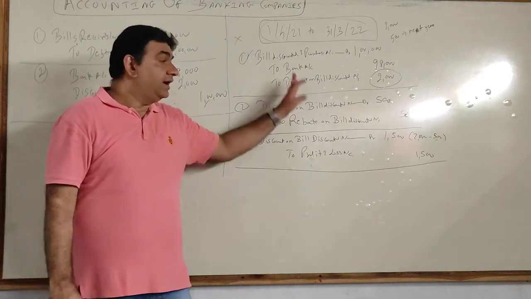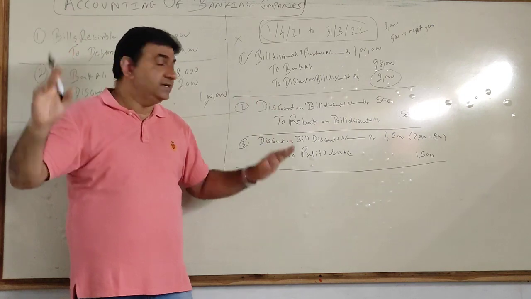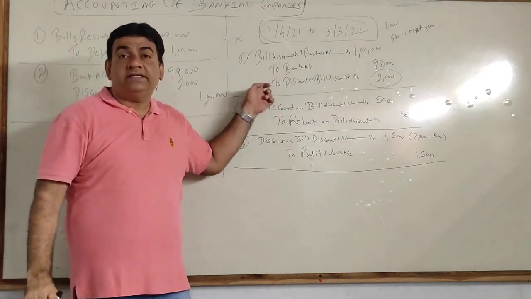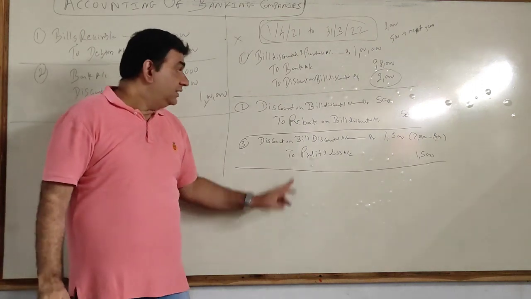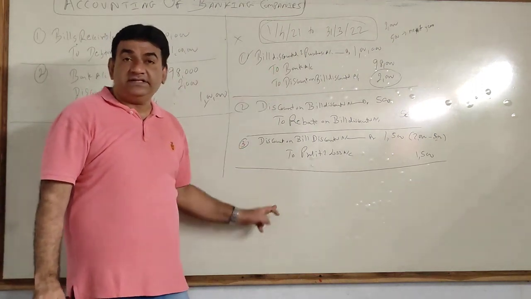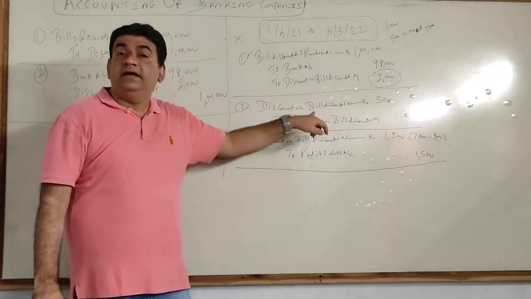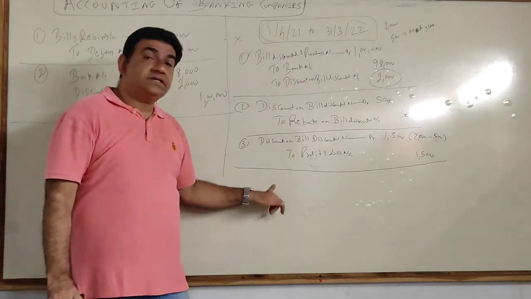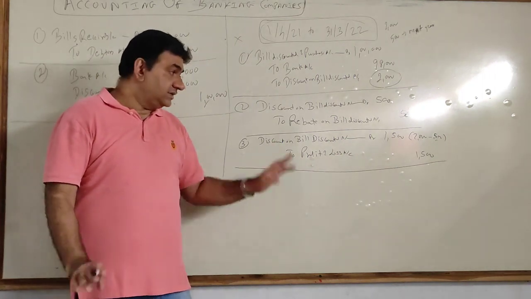Got it? And again, I'm repeating what I've repeated since the beginning: please don't mug up the entries. Try to understand the logic. So see, these are the 3 entries. First, bill discounted, then rebate adjustment, then discount transferred to P&L. Got it now? Now listen.